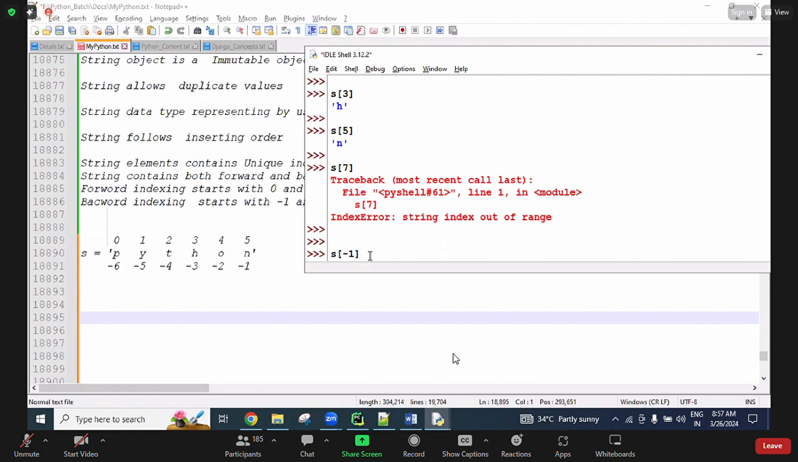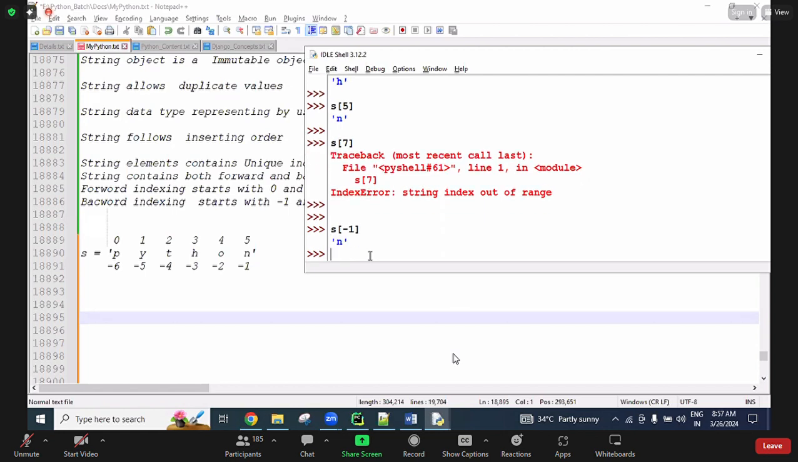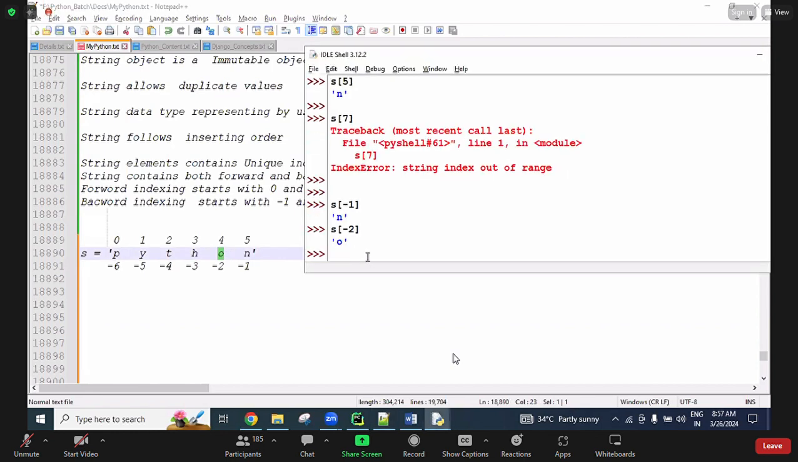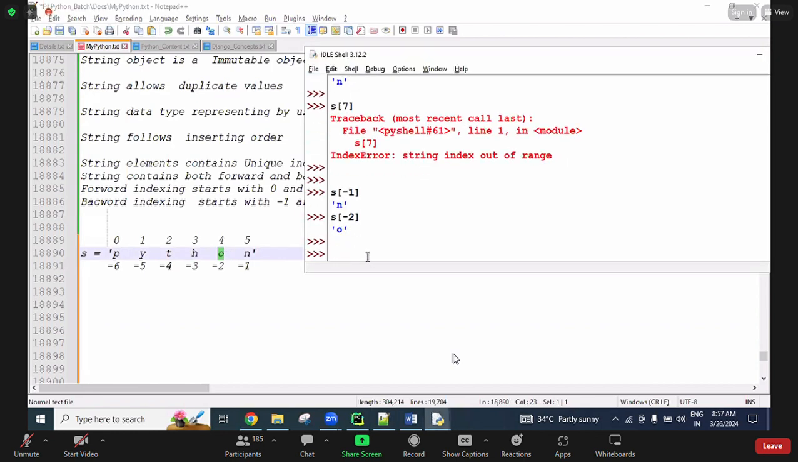Next, s of -1 means the last element. In interviews they ask: this is my string, how do you access the last element of the string, how do you access the last second element? So -1 returns the N value, and -2 returns the last second character. The last second character is what? The O letter. So the O letter is returned.